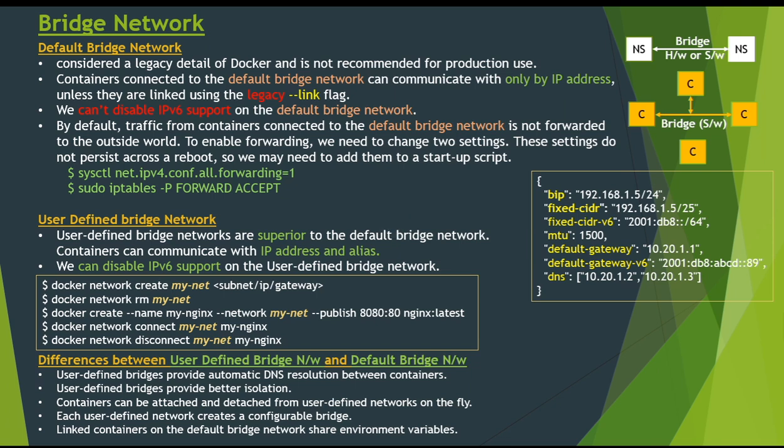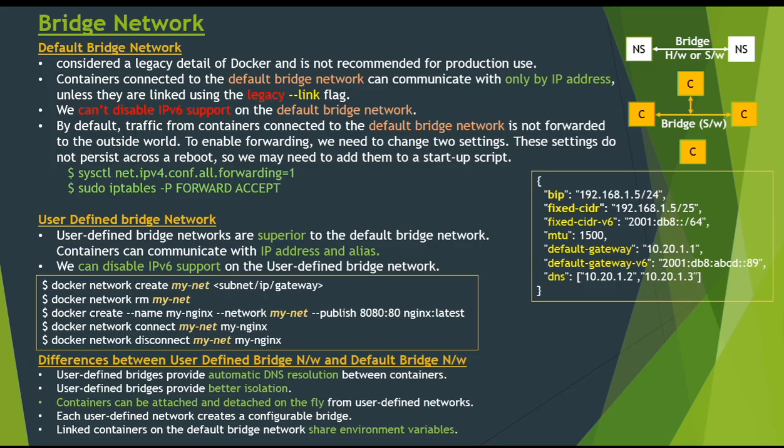Containers connected to the same user-defined bridge network effectively expose all ports to each other. For a port to be accessible to a container or non-Docker host on different networks, that port must be published using the -p or --publish flag. So let's see how we can use this user-defined bridge network using these commands on the terminal.